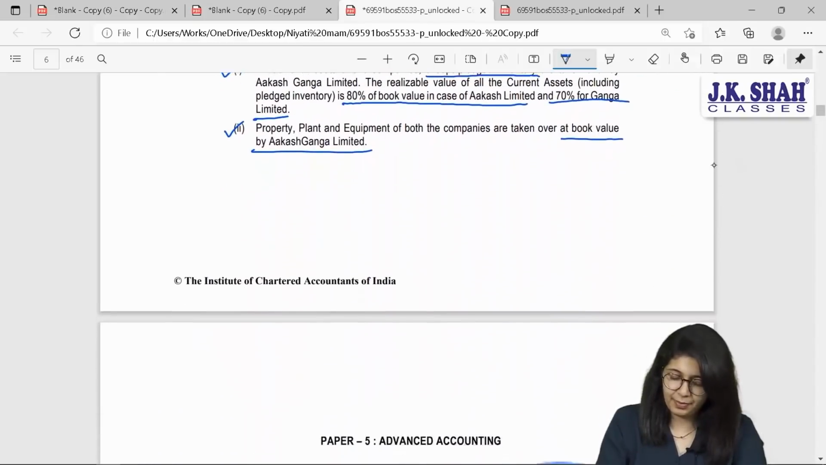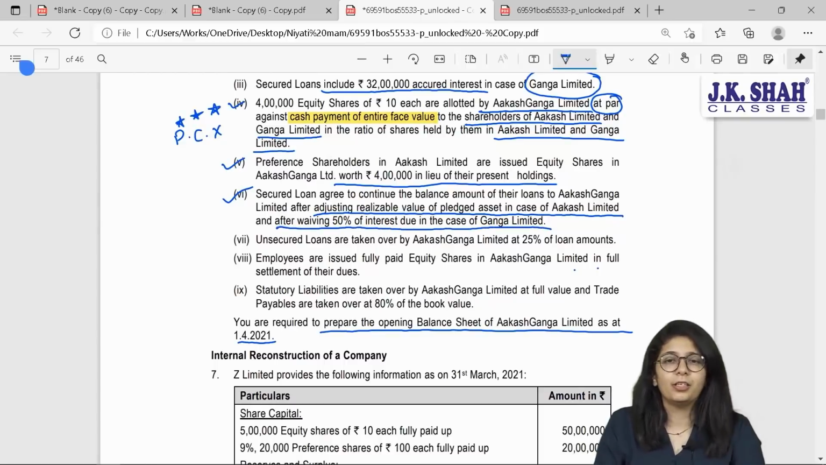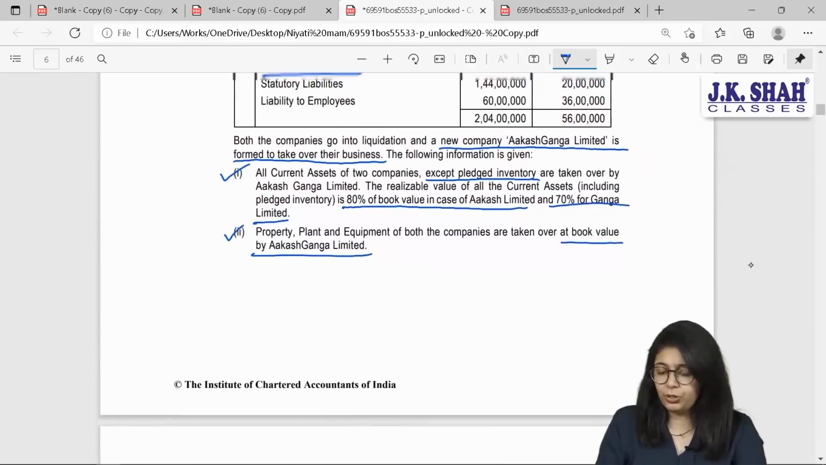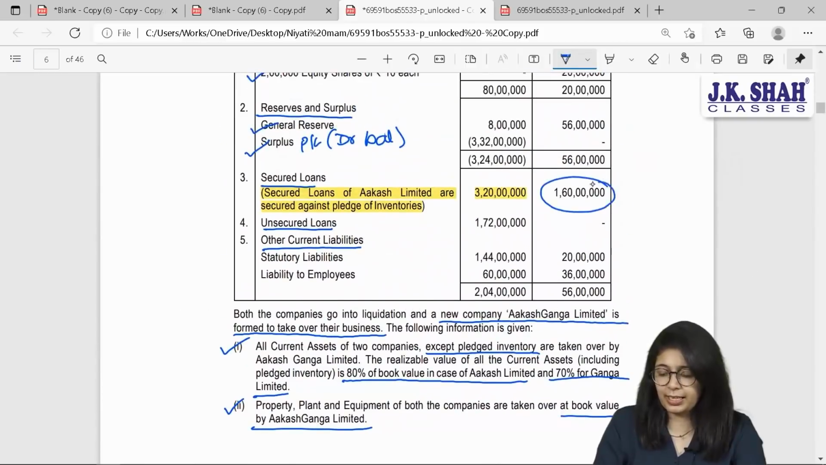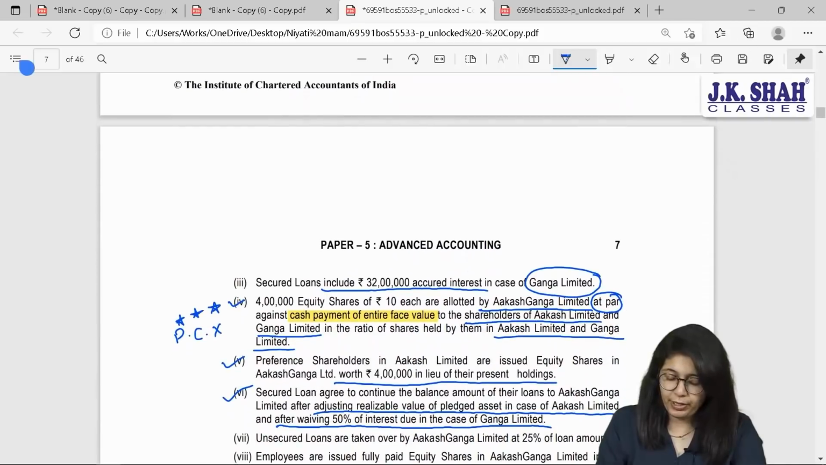Next. Second point is, point number 6, second part, last line. And after waiving 50% of the interest due in case of Ganga Limited. So, we have Ganga Limited secured loans also. Total value is 1 crore 60 lakhs. And this 1 crore 60 lakhs includes, read point number 3, 32 lakhs worth of accrued interest.